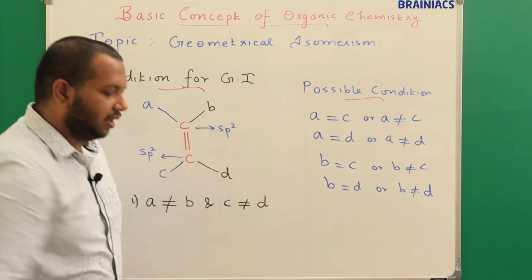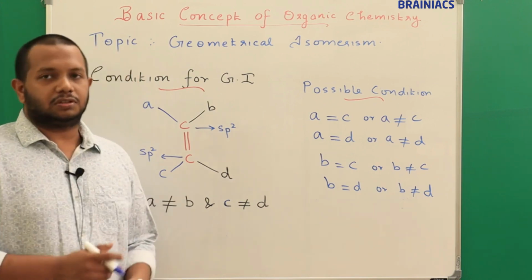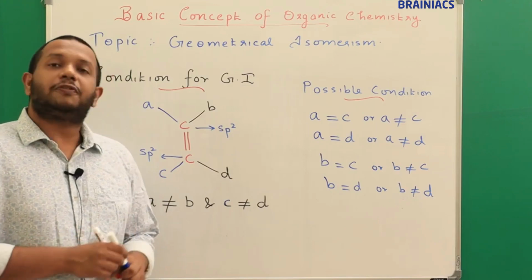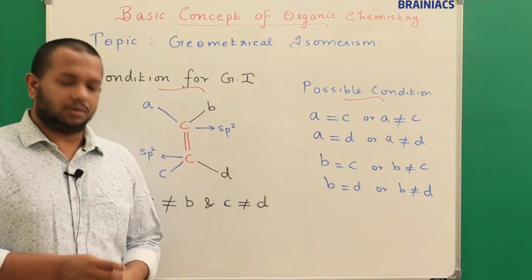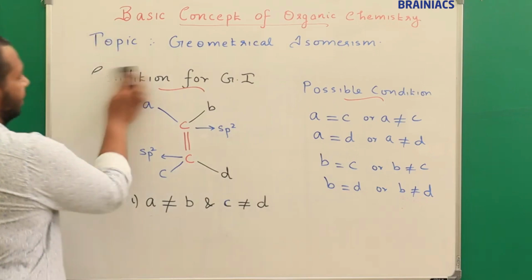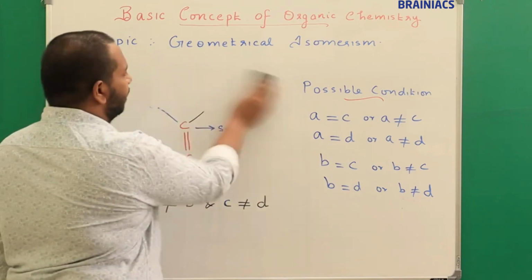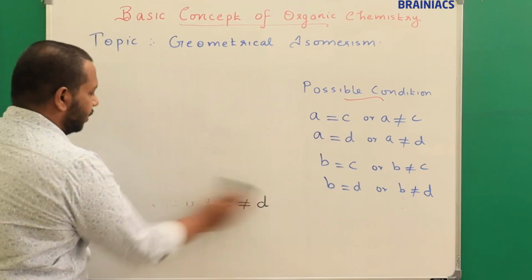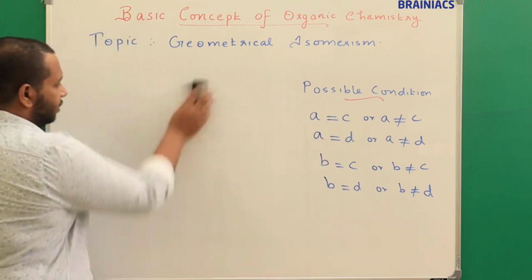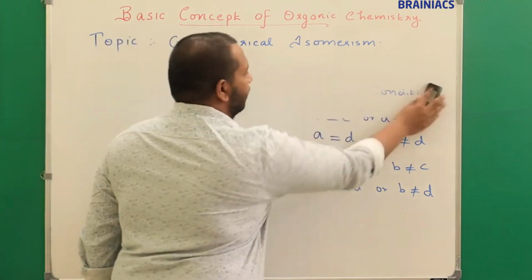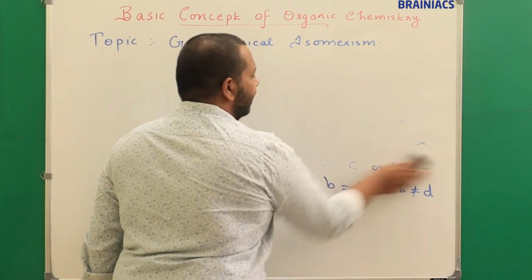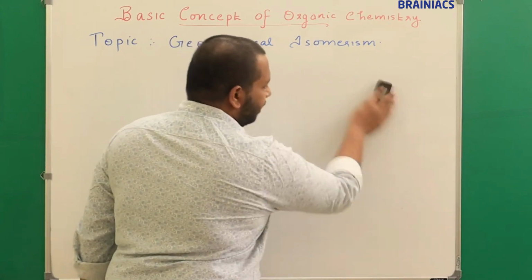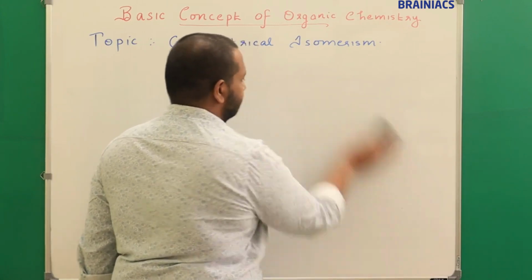Now let's see how to name these geometrical isomers. There are two different naming systems. I will explain both. So you can give the heading: nomenclature for geometrical isomerism. I will give you a rough idea, then I will go into detail regarding the first nomenclature system.